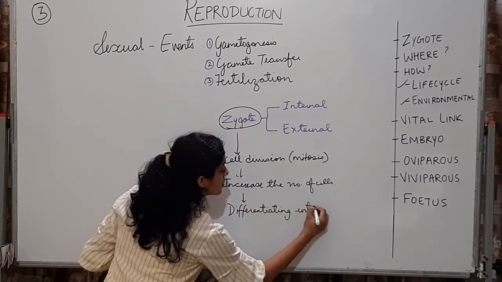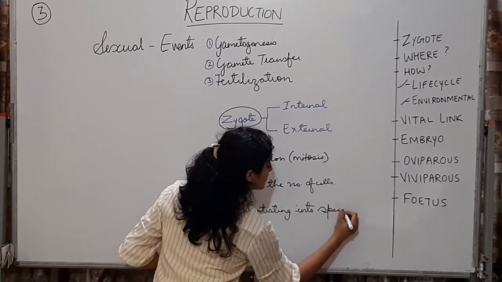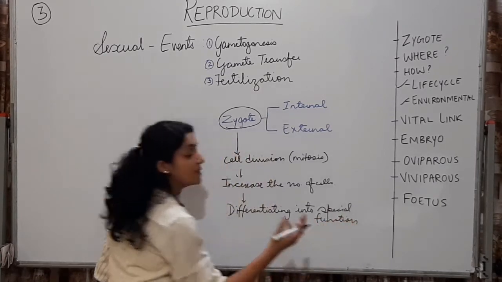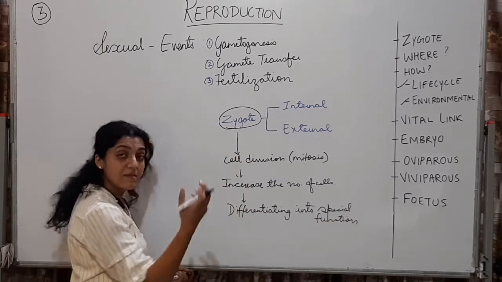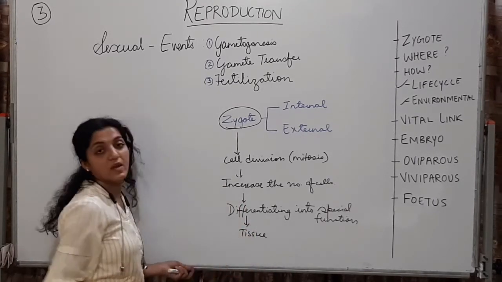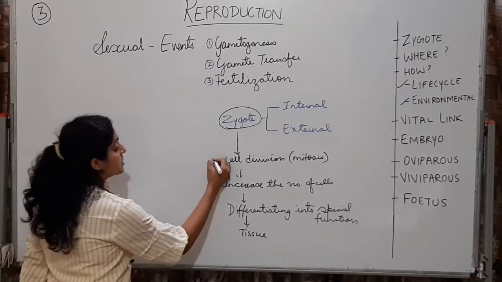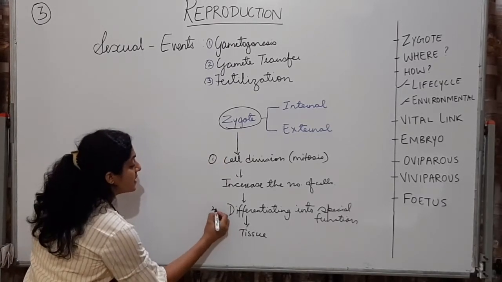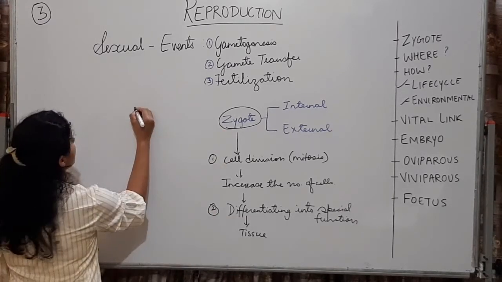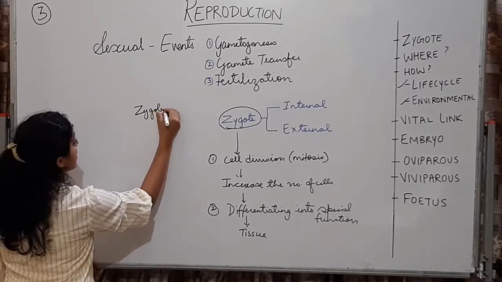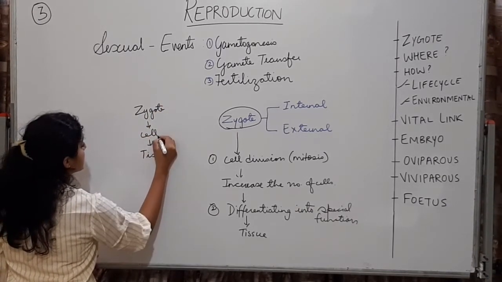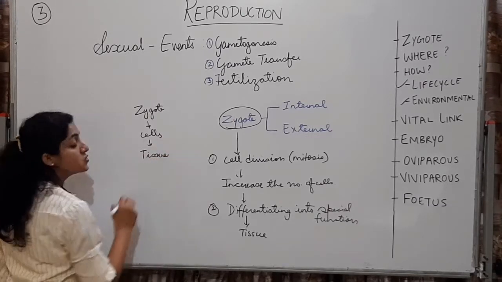Differentiating into special functions. This group of cells which will be having specialized function, similar function, this group of cells will be tissue. So zygote cell division कर रहा है, zygote cell differentiation कर रहा है. Okay, so from a zygote we will have a cell. Cells will be forming, different cells will be forming tissues.